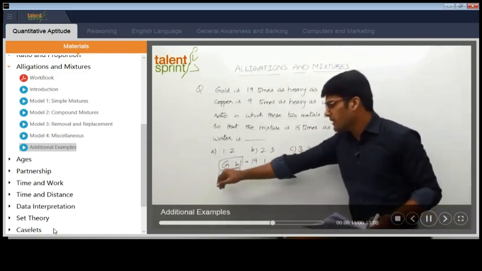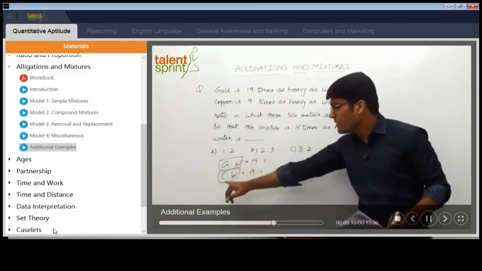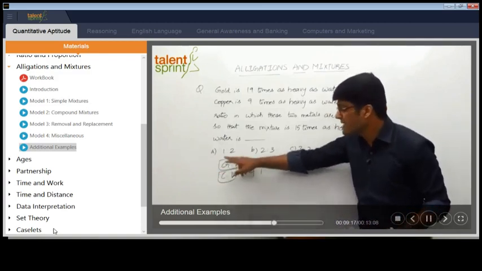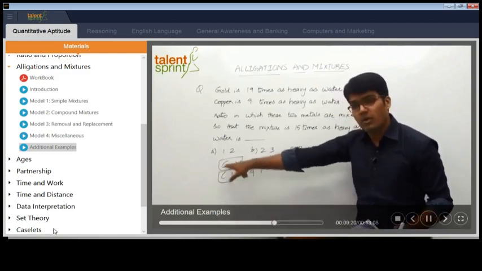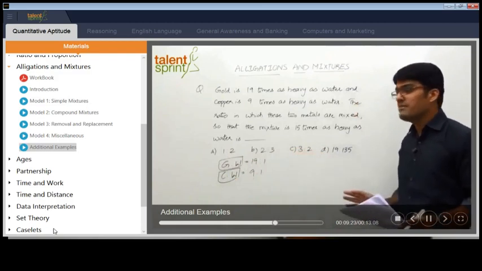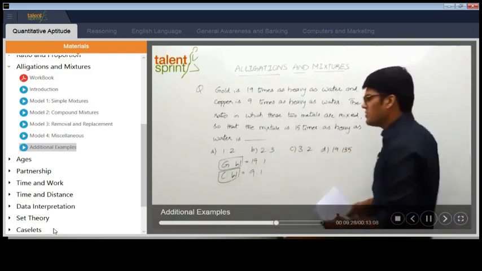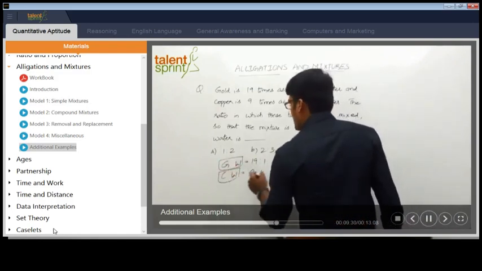Already we have gold which is 19 times as heavy as water and copper which is 9 times as heavy as water. Now we are mixing these two metals, gold and copper. In what ratio will you mix them such that the mixture that we get is 15 times as heavy as water? Let us assume that the ratio in which these two are mixed is X is to Y.